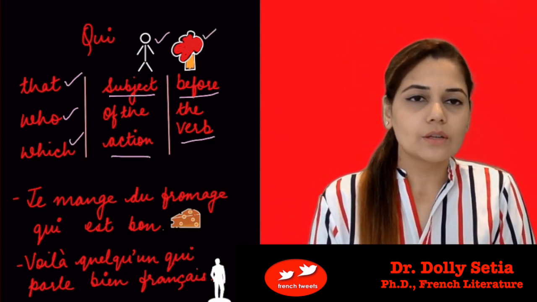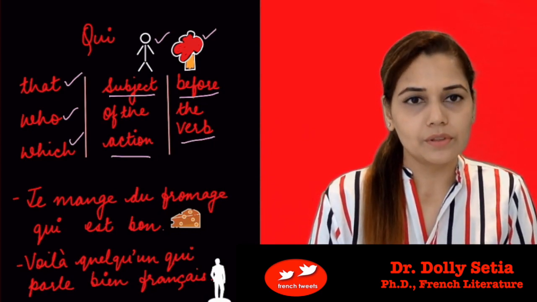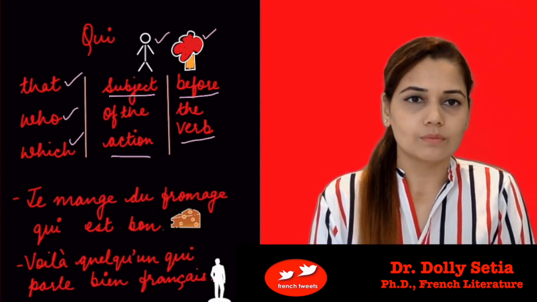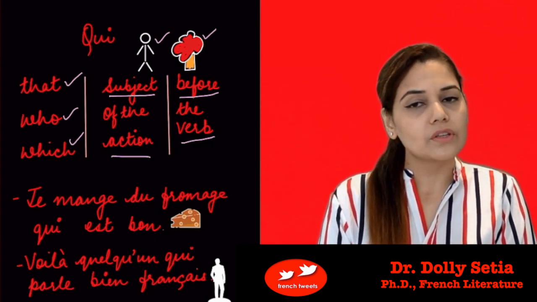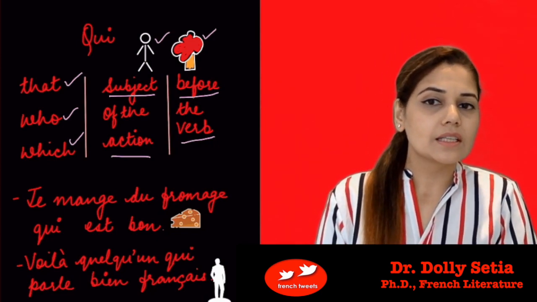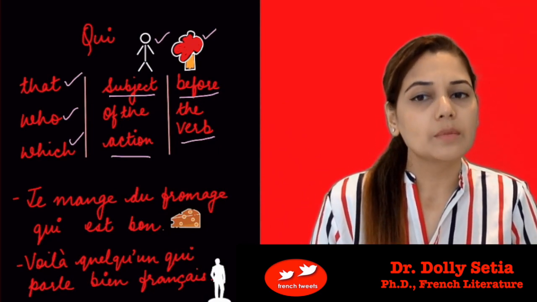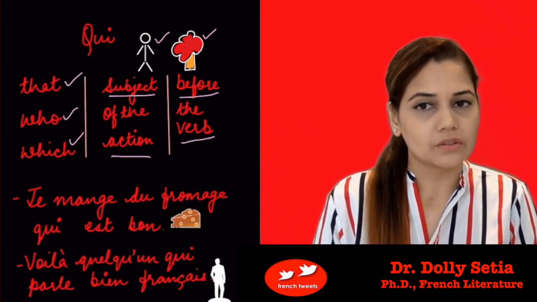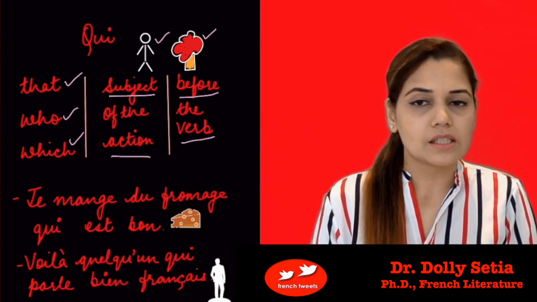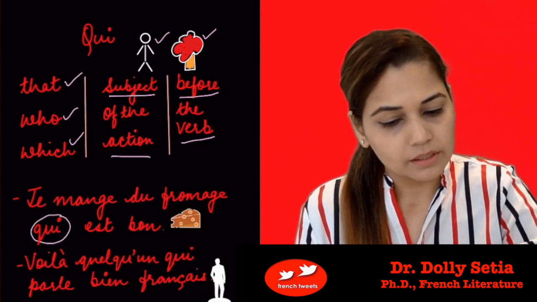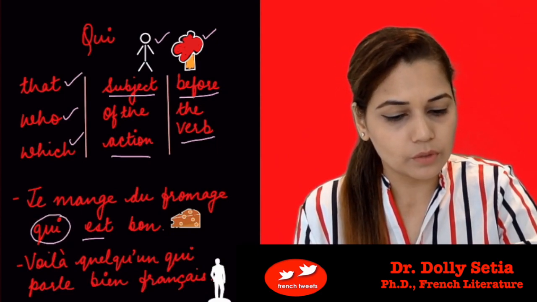Now let's have a look at a few examples. Je mange du fromage qui est bon. I eat some cheese which is good. Now in this sentence, we'll see that qui is placed right before the verb être, and qui stands for which. So in here, qui is positioned before the verb être.